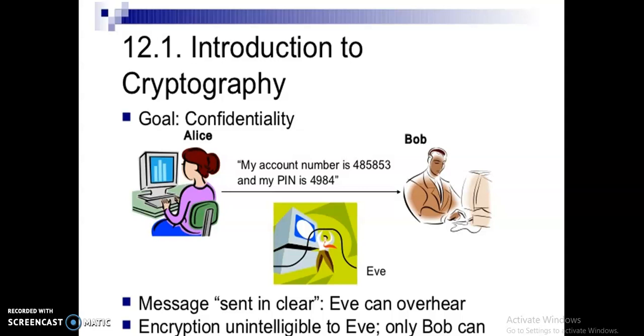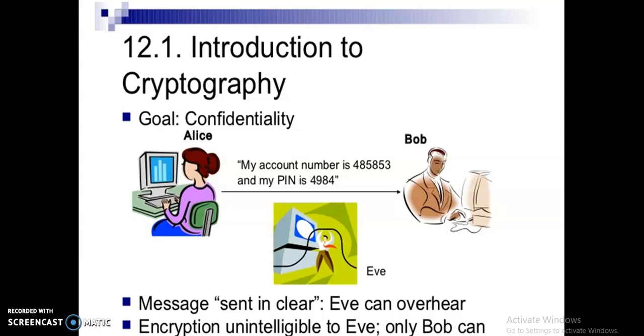Here the sender is Alice and the receiver is Bob. The sender sends information: "My account number is 485853 and my PIN number is 4984." You all know that an account number and PIN number are very secret information.